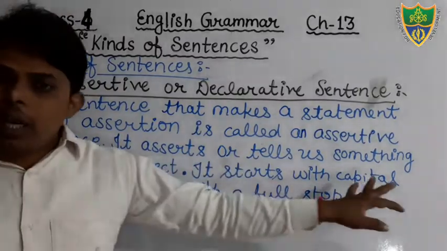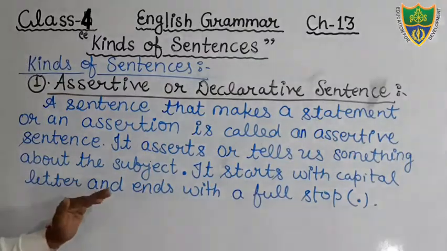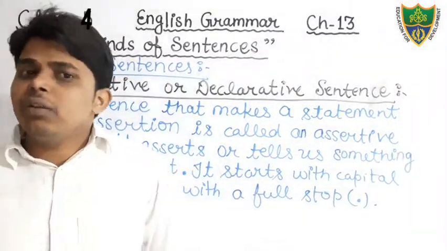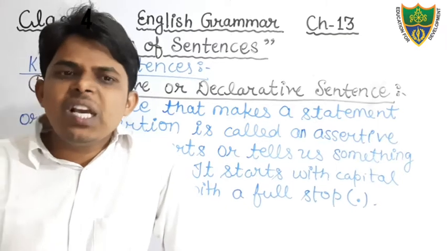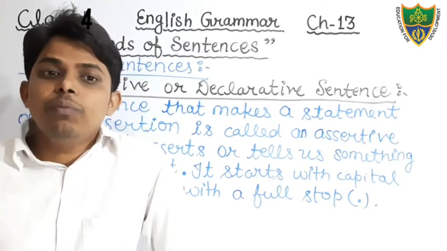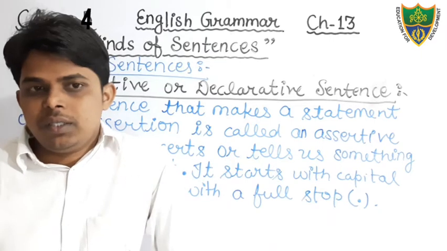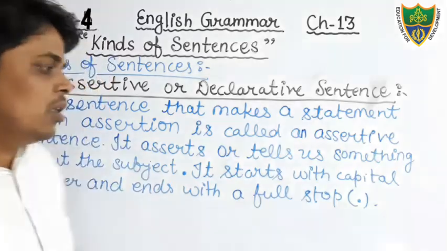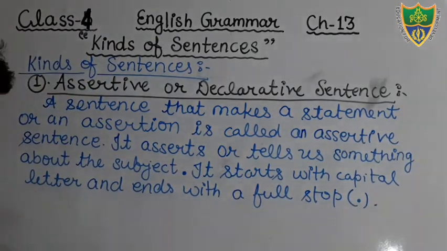It starts with the capital letter and ends with the full stop. Okay, students, that is very simple. It asserts something or declares something about whom? About the subject.